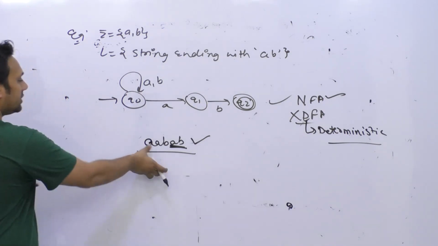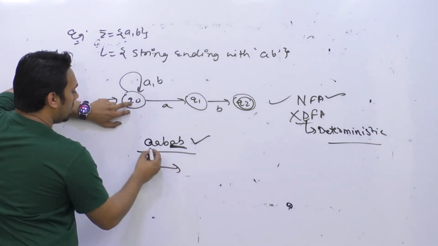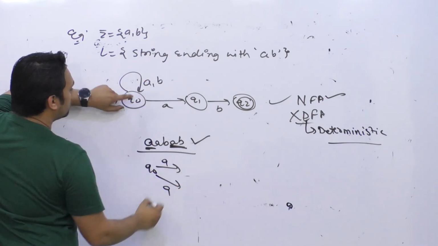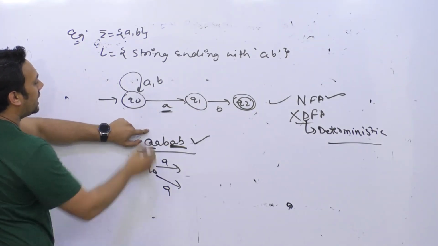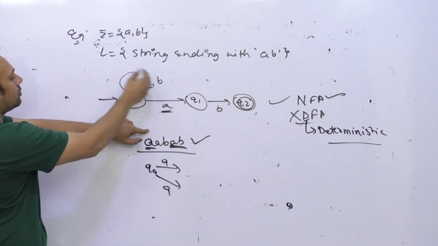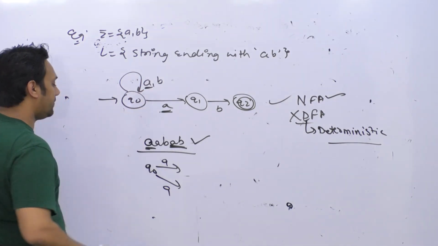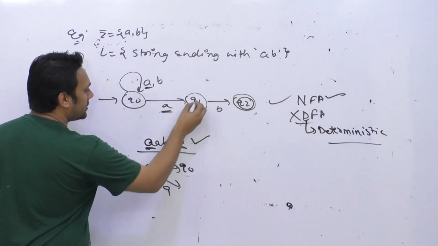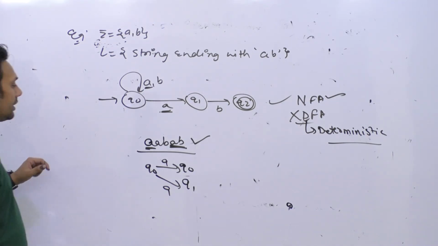So what will happen if you give this string to this diagram? Initially you are at state Q0. After giving a, you are making two transitions. If you are giving a, you go to the state Q1, as well as to this loop which is Q0, right? So you are making two different transitions. By looking at a symbol A, you can go to Q0 as well as to Q1.